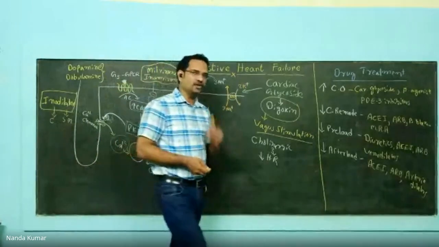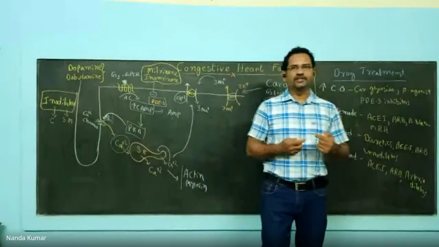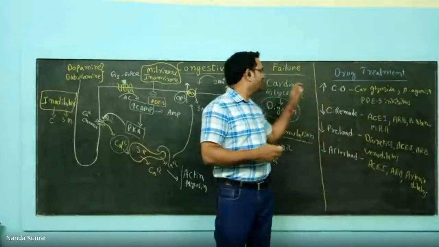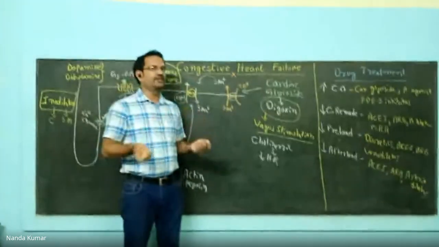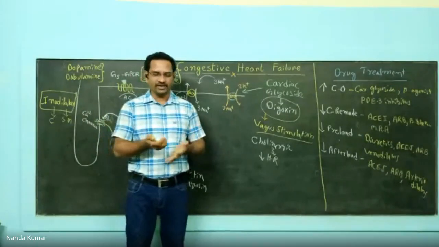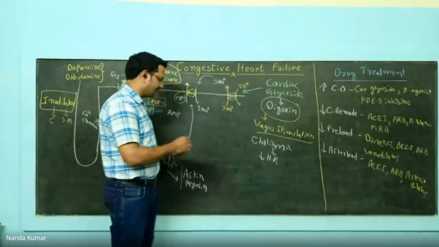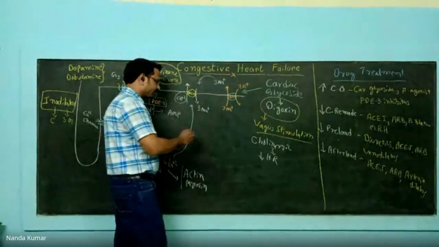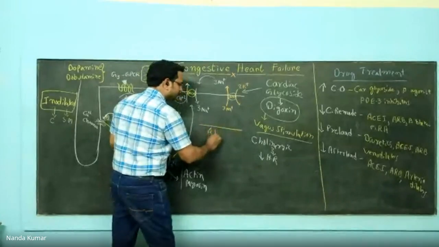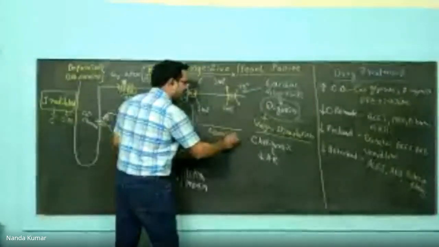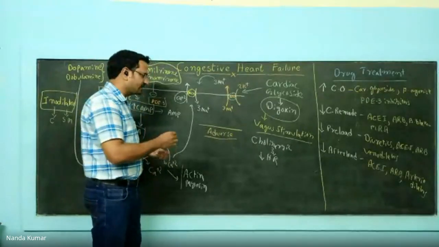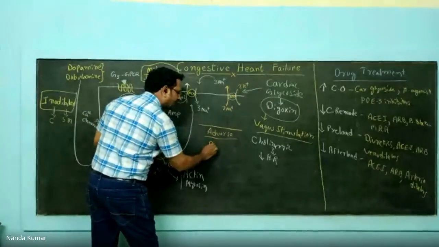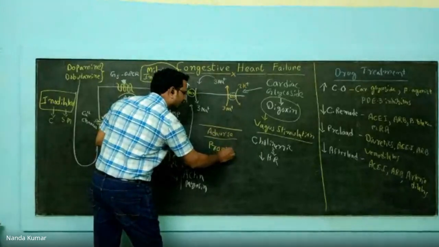But digoxin has also got a lot of adverse effects. The sodium potassium pump is present in every cell. So it could target every cell. So a lot of cells will get affected. But the major adverse effects are the following. The major one is that all cardiac glycosides are pro-arrhythmic.